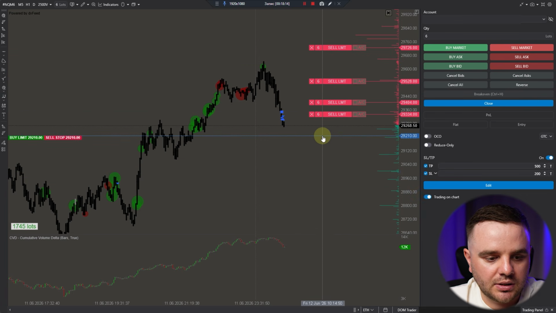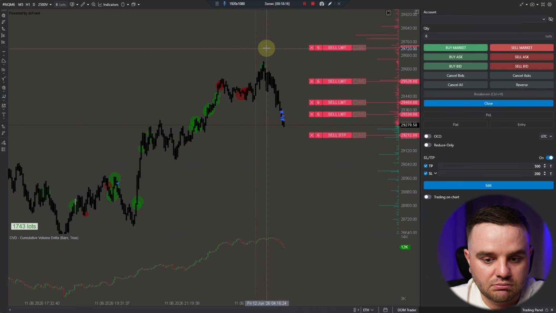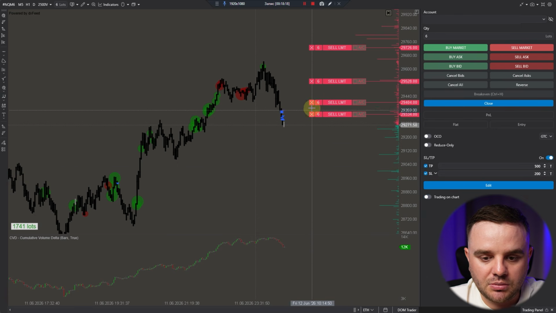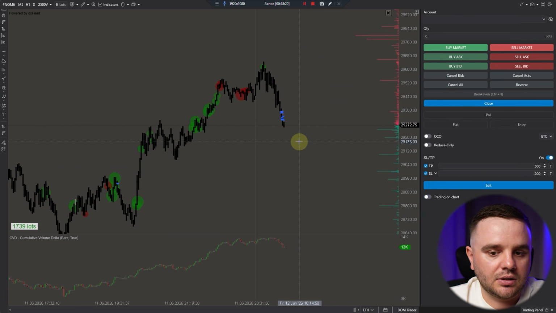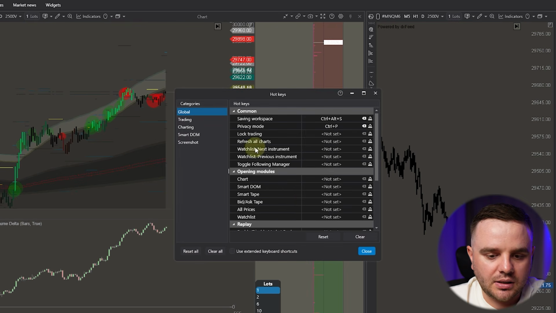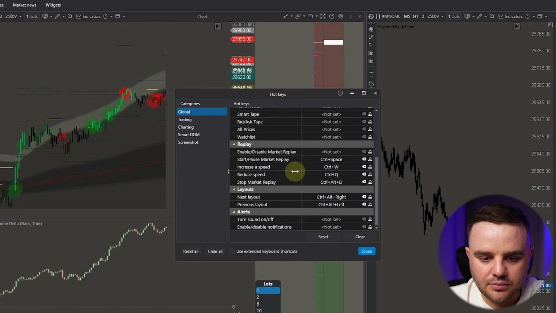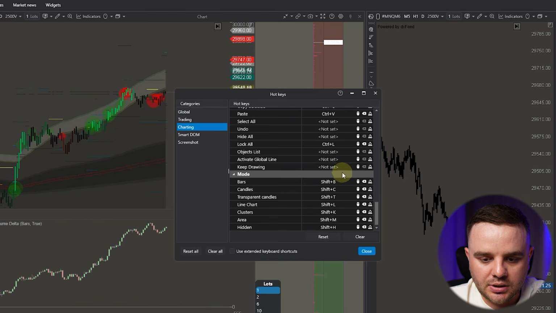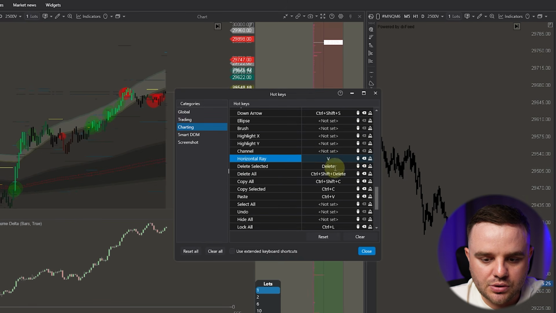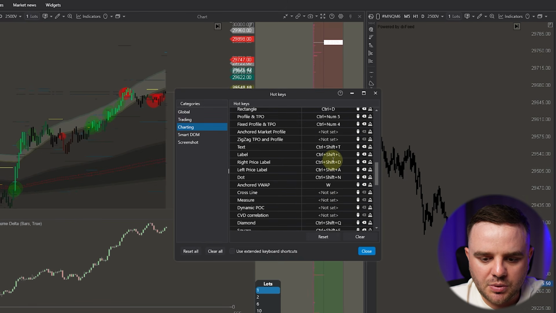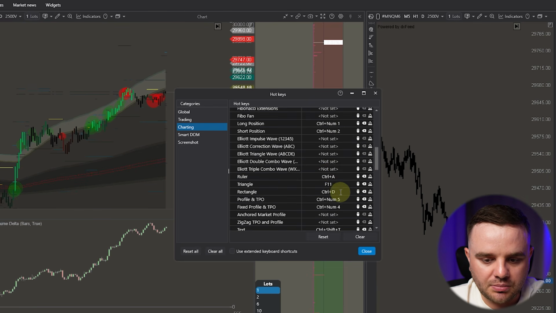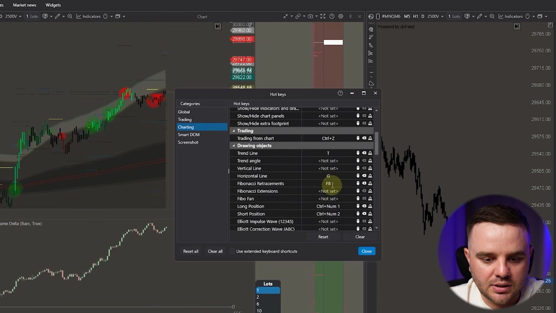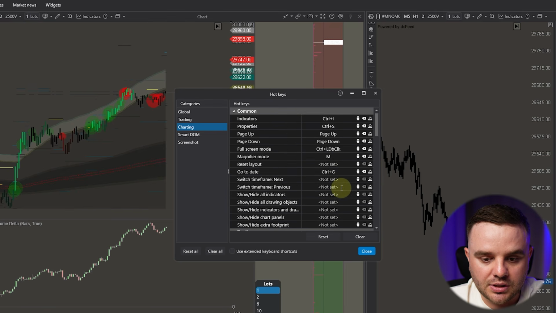Or if I need, I can set up a sell stop order. As you can see, at any moment, any indicator I can really easily set up. Next hotkeys, for example, I have for charting: delete selected, horizontal ray. At this moment, you can set up VWAP. For nearly each indicator, you can set up hotkeys. Really easy to use. I highly advise you to set it up for yourself.